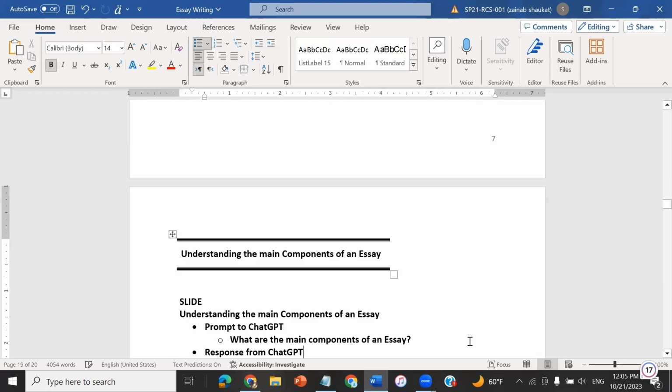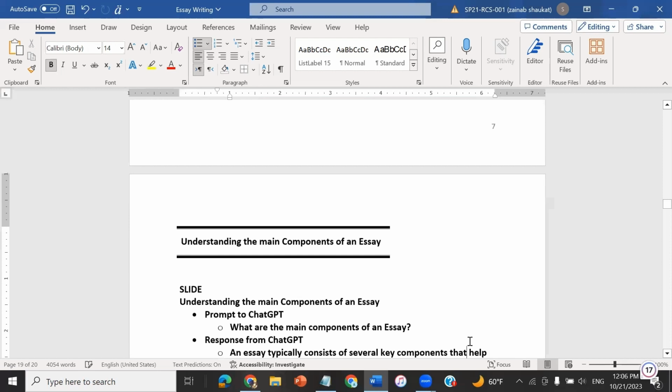Moving forward, I hope all the steps of performing paraphrasing step by step are clear to all of you. The second part of the presentation is understanding the main components of an essay, which is the main theme of this workshop. But before coming to it, we needed to understand how to do paraphrasing. It was an important thing.